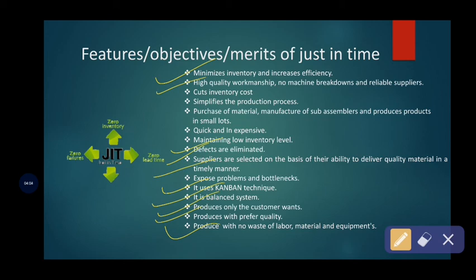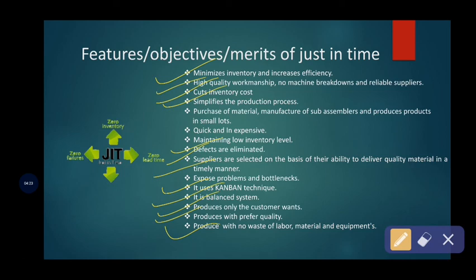And when the business organization has a healthy relationship with the suppliers, then definitely it helps the business organization to produce the products and satisfy the customers' demands. And it cuts down the inventory cost by simplifying the production process.